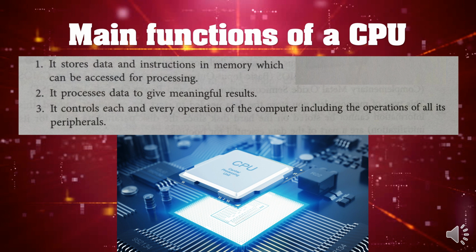As you know, dear students, a processor contains CU, that is the control unit, and ALU. ALU is responsible to perform all the arithmetical and logical operations, whereas the control unit CU controls all the hardware and peripherals of the computer.